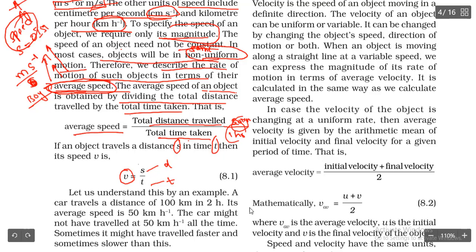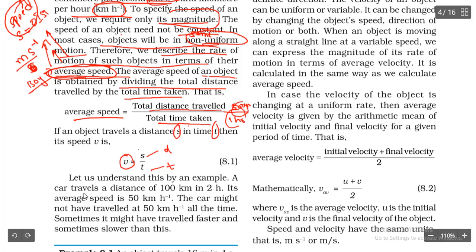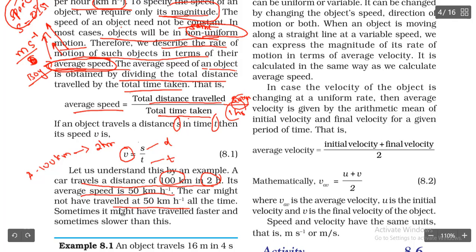Let us understand this with an example. A car travels a distance of 100 kilometers in 2 hours. A car is going to travel 100 kilometers in how many hours? In 2 hours. Its average speed is 50 kilometers per hour. The car might not have traveled 50 kilometers all the time.